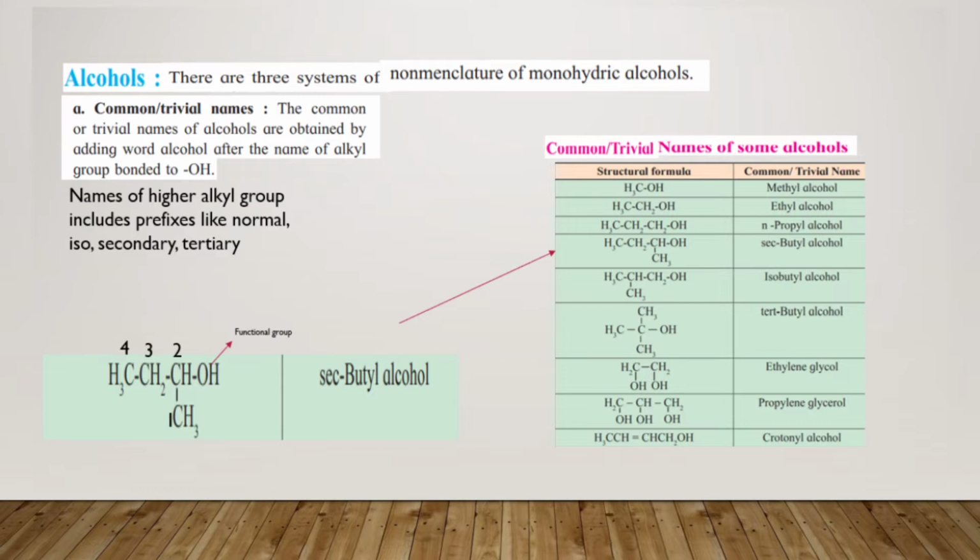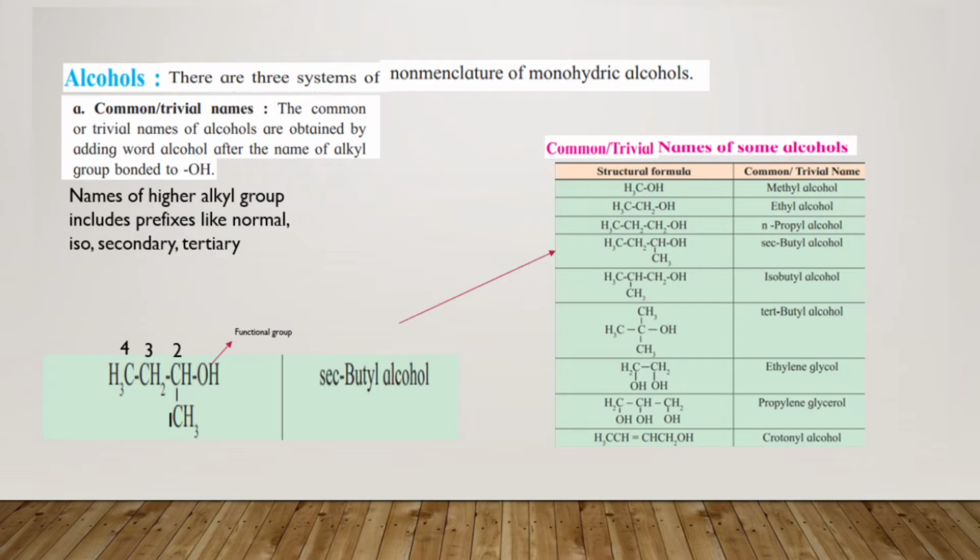The next one in your chart is CH3CH2OH, that is ethyl alcohol. Since CH3CH2 is the ethyl group which is present and it's an alcohol, the name is given as ethyl alcohol.